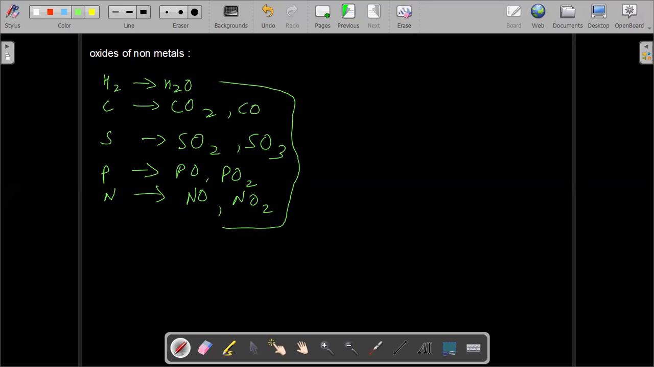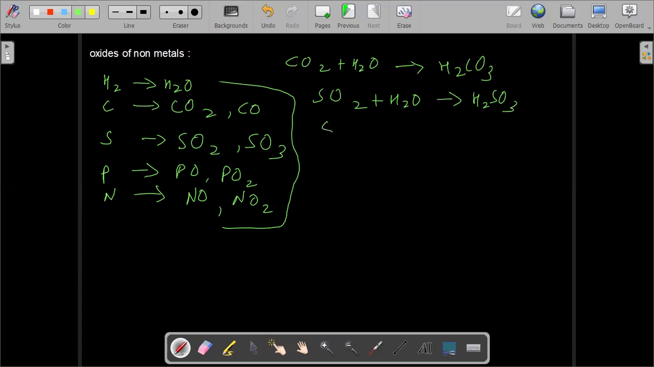All the non-metal oxides are acidic in nature. Okay, now see how they are acidic. If you form a solution of carbon dioxide in water, it forms carbonic acid, H2CO3. If you form a solution of sulfur dioxide in water, it forms sulfurous acid, H2SO3. If you form a solution of SO3 in water, it forms H2SO4, that is sulfuric acid.